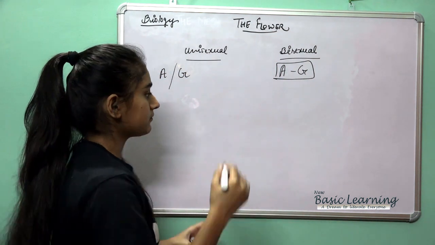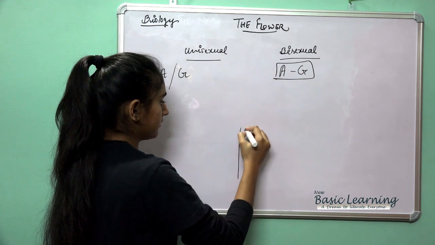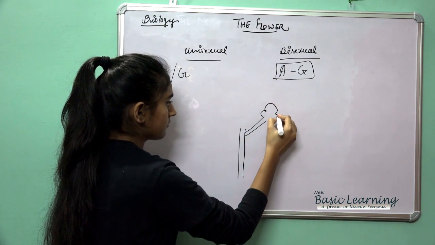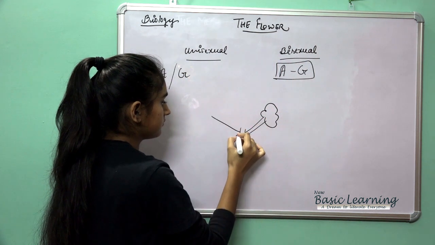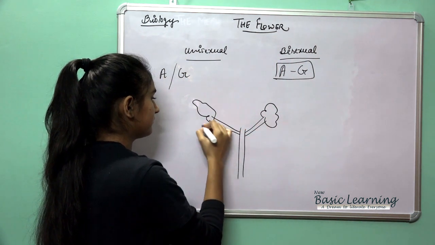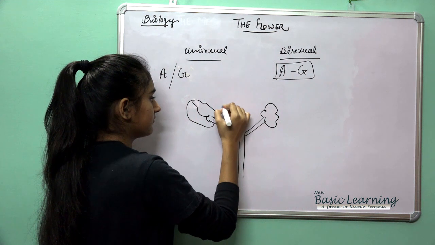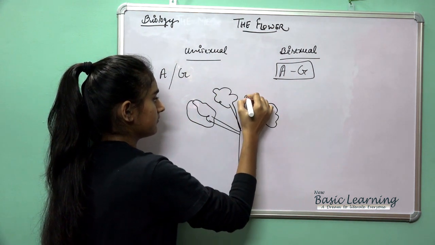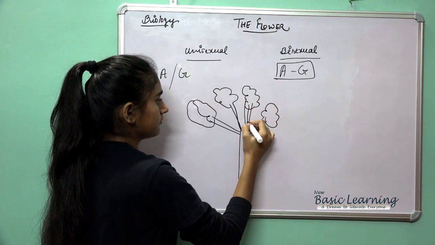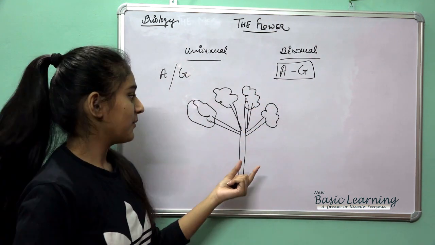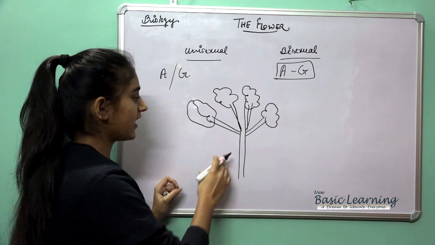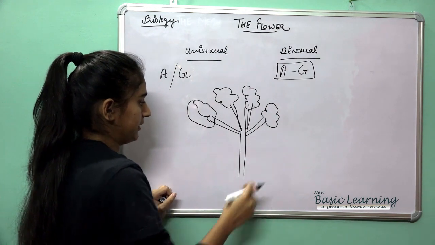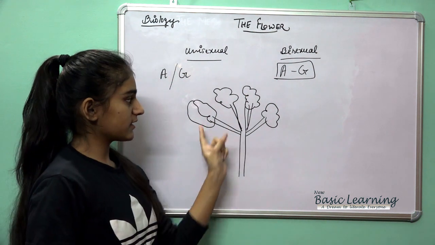Then comes, suppose this is the flower. Sorry for the bad diagram. Here I have drawn the diagram only for example.